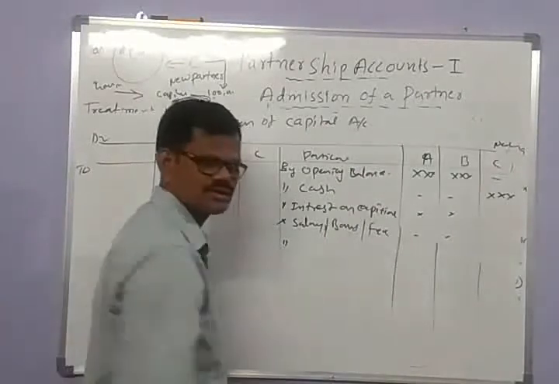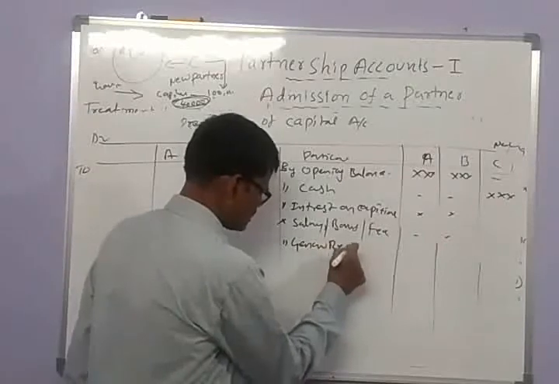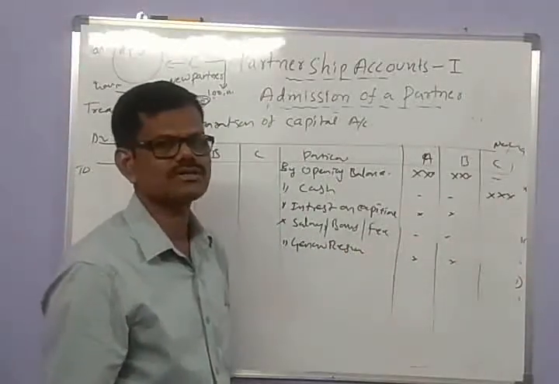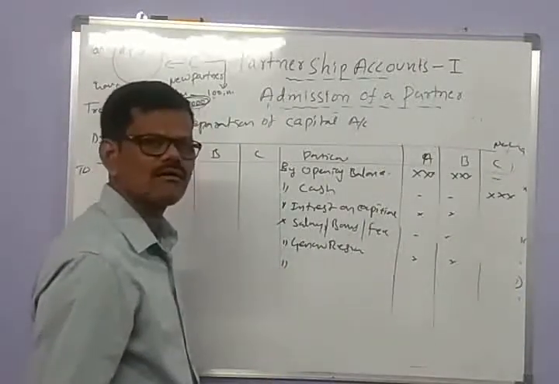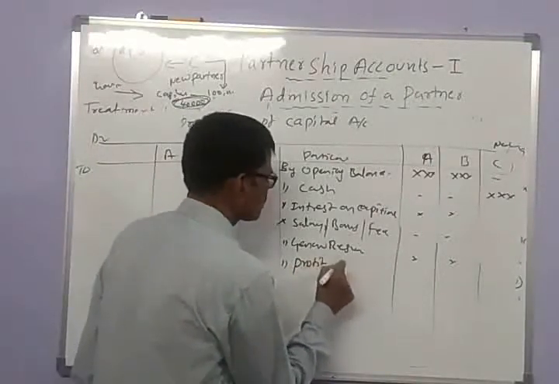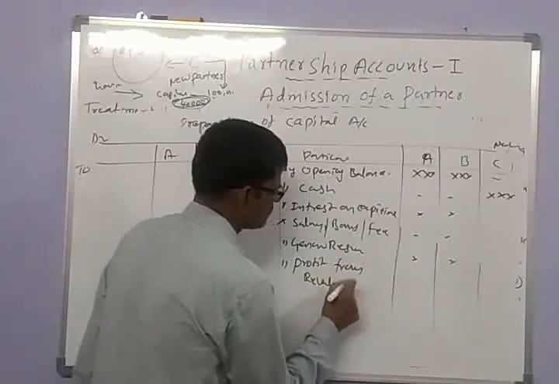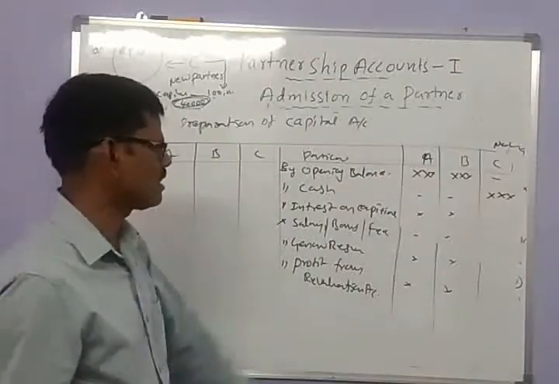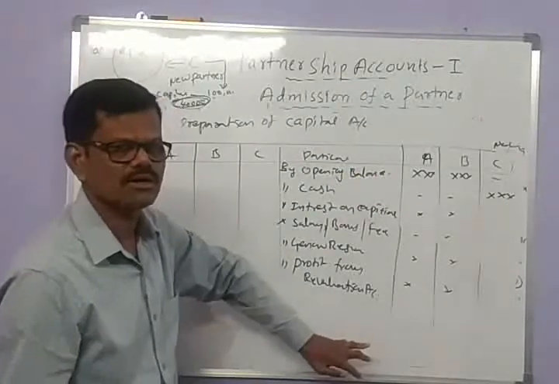Undistributed profits like general reserve are also credited to the partners' capital accounts. And the profit from the revaluation account is also credited to the partners' capital accounts.